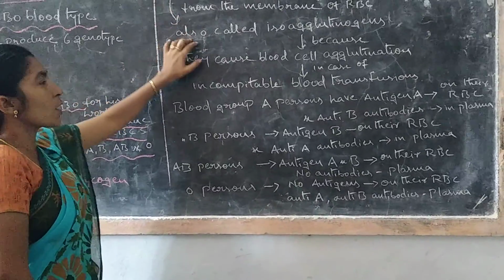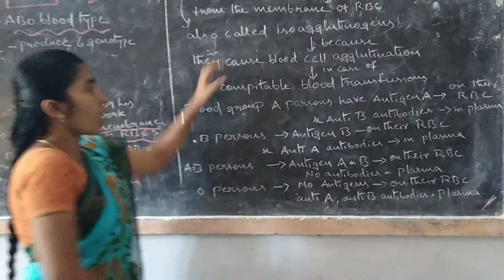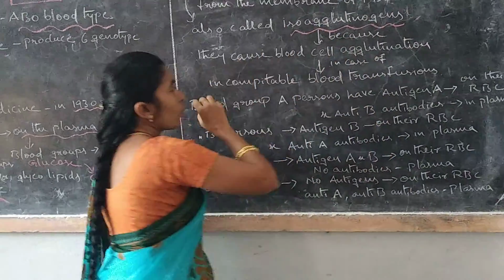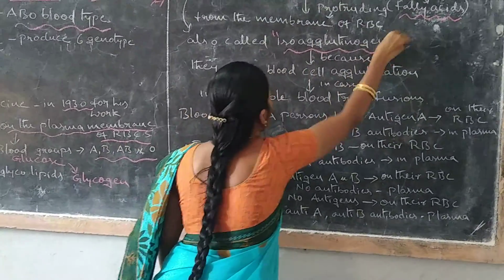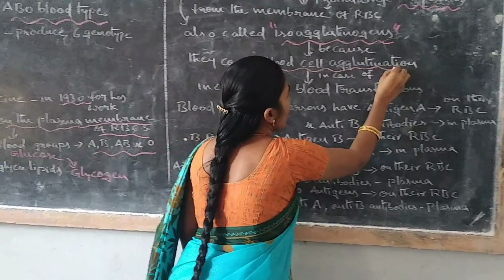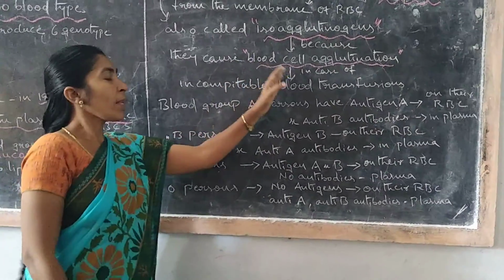A and B antigens are also called isoagglutinogens. Why is the word isoagglutinogens used? Because they cause blood cell agglutination. Blood cell agglutination means blood clotting occurs.